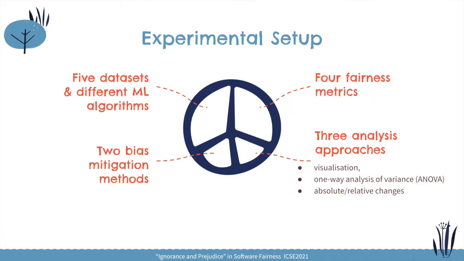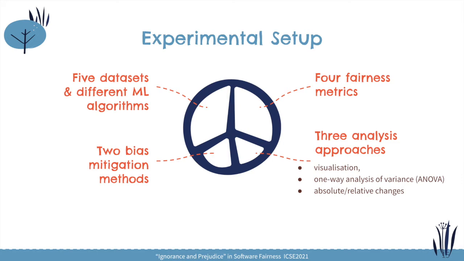We chose 5 widely used datasets in the fairness literature. We also used different machine learning algorithms, and we used 4 fairness metrics to measure the fairness changes. Two bias mitigation methods were adopted to check whether they would affect our observations. And we used three analysis approaches to analyze our results.